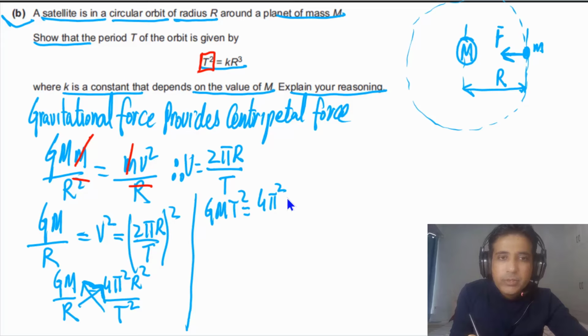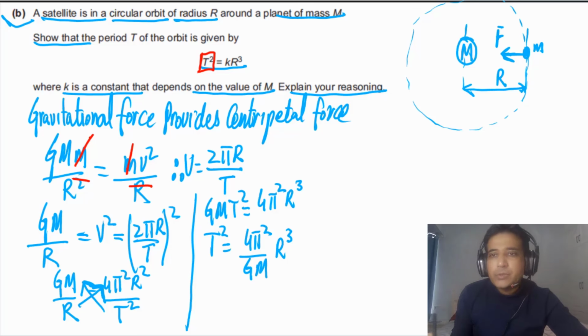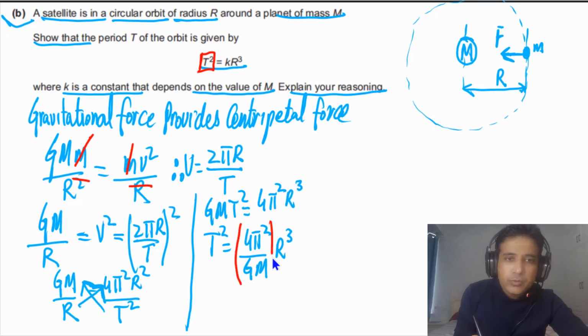So we need to find out T square, so T square we have to make the subject. So here we have 4 pi square divided by G capital M, and here we have R cube. In this case, this is equal to K, because T square is equal to K times R cube. Simply finally we can say that T square is equal to K times R cube. So this is what the question was asking you to derive. If you have derived this one, you will get 3 marks, because this question has a total of 3 marks.